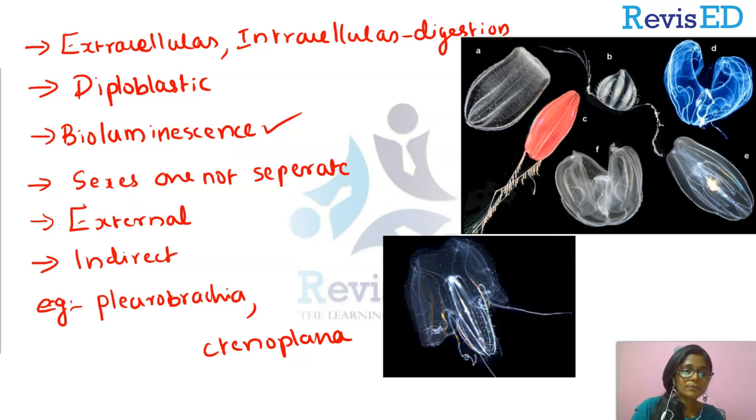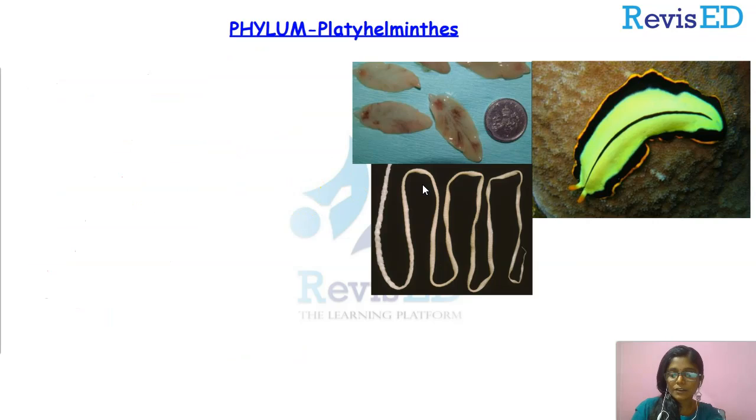Now, today we are going to discuss the phylum Platyhelminthes. We have come across the organisms in this phylum when we were discussing the criteria for classification, and in some of the criteria we discussed examples from this phylum.